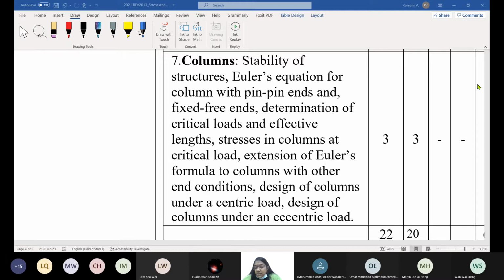Recall moment of inertia. For determining moment of inertia, you might be given an I section or T section, L section, because they behave in different ways. The I section may be symmetric or asymmetric, right? You had calculated moment of inertia, right? If the flanges are even, then it is symmetric. The neutral axis will fall in the middle. If it is a T section, the neutral axis shifts up because the inertia is more at the top, isn't it? Okay.